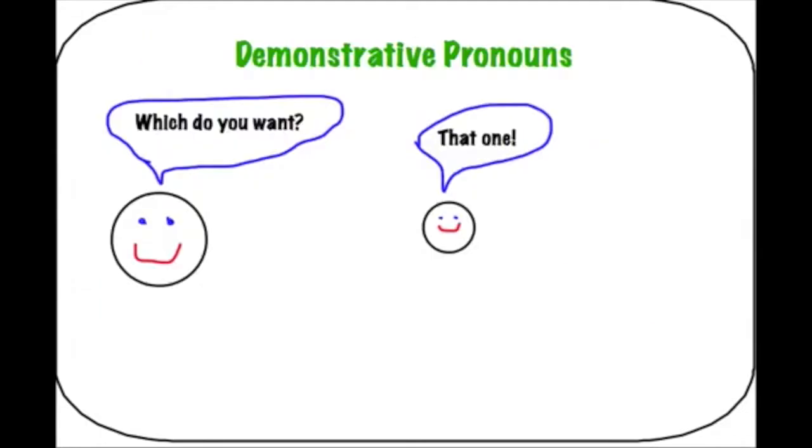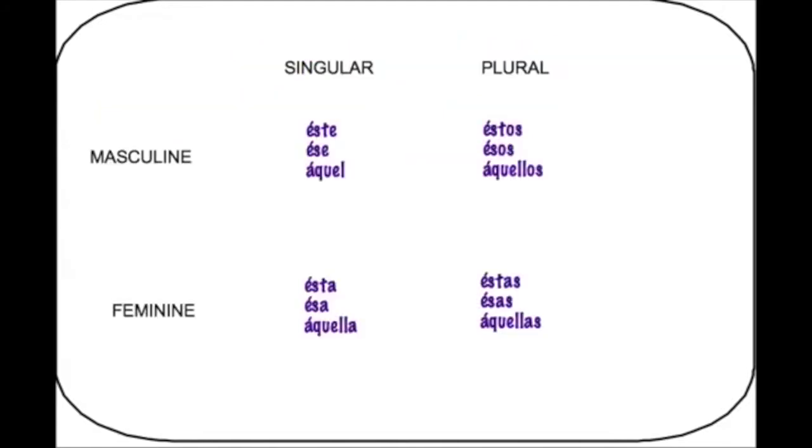So what about demonstrative pronouns? They're pretty close. They keep a lot of the same ideas, except in English, a lot of times we say something like this. Which do you want? That one. So that little guy isn't saying that ring or that ball or that book, just that one, because the subject is clear. Perhaps this guy had already asked, which lollipop do you want? Well, I want that one. So we can do the same thing in Spanish when the subject is clear. We can use demonstrative pronouns rather than the adjectives.